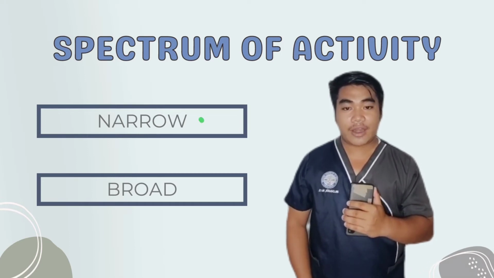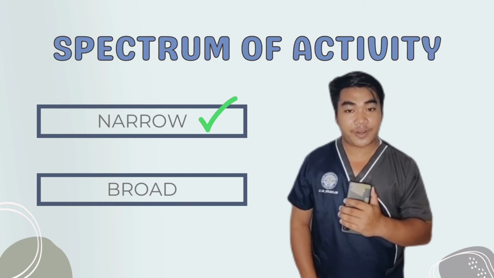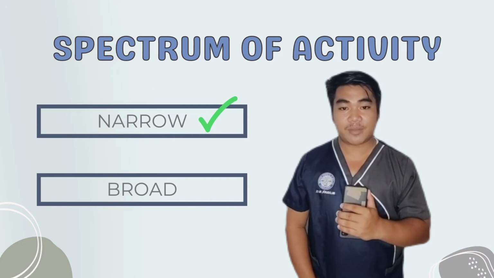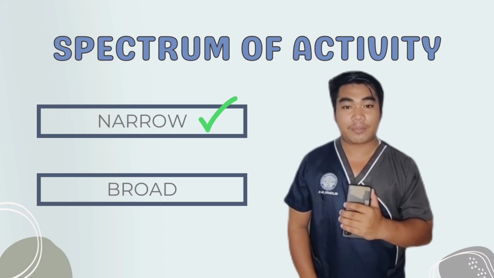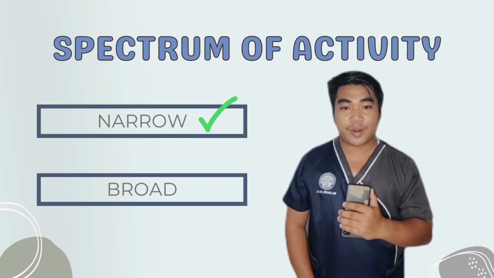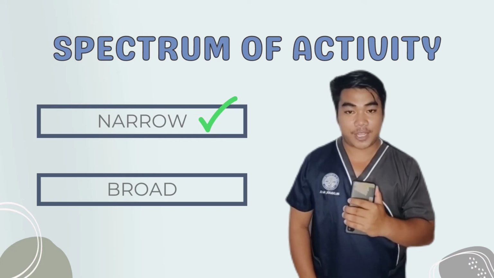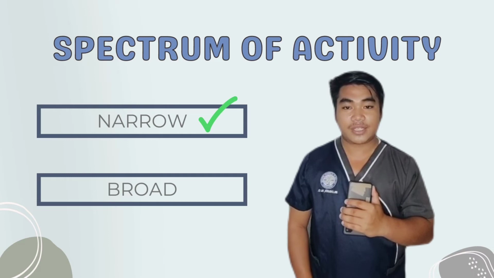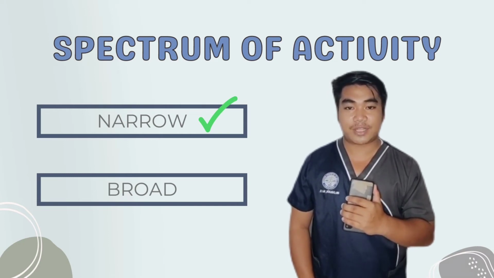However, narrow spectrum antibacterials are more preferred than broad spectrum antibacterials. Why? Because narrow spectrum antibacterials do not kill as many of the normal microorganisms in the body as broad spectrum antibiotics do, meaning they have less ability to cause superinfection, and because they only deal with a specific bacteria, they cause less resistance in bacteria.